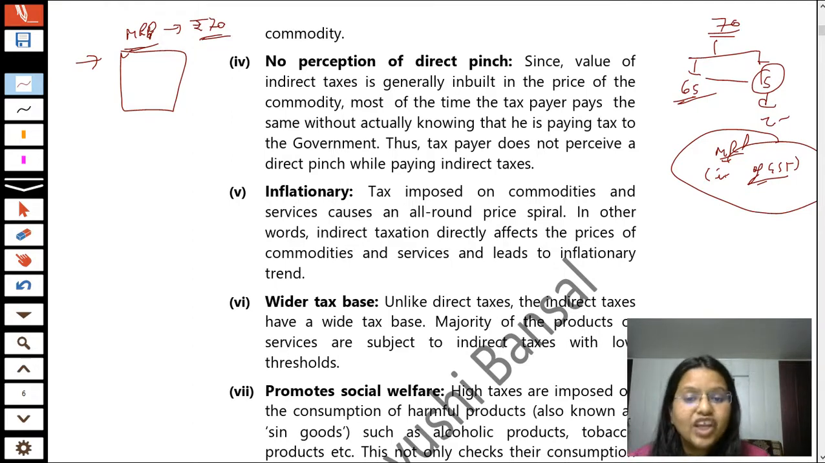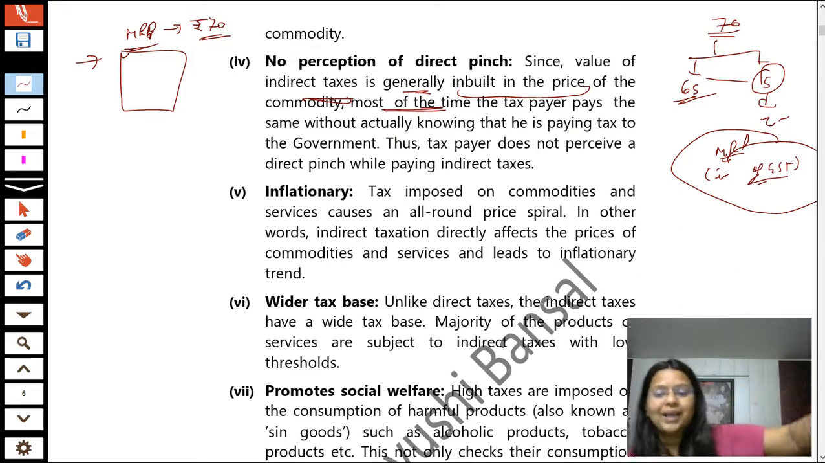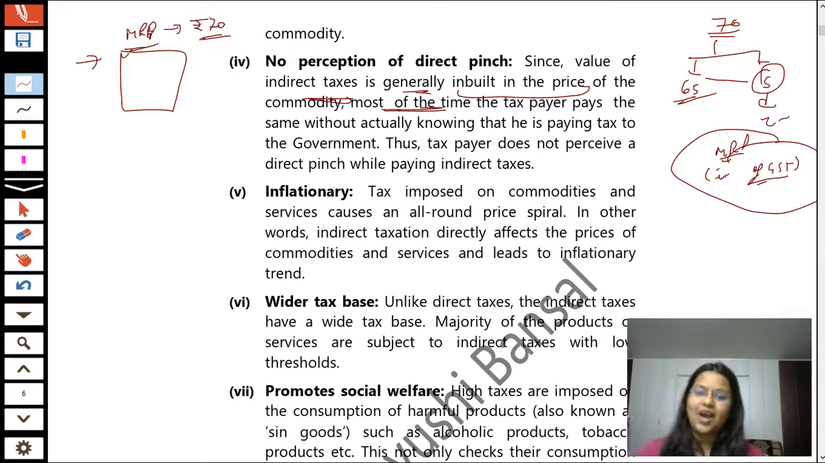Since the value of indirect taxes is generally inbuilt in the price of commodities, most of the time we don't feel that we are actually paying the GST or any kind of tax to the government. So the taxpayer, that is me and you, does not perceive a direct pinch while paying indirect taxes. Now, next time you purchase a Maggie packet, you might think that we are also paying GST. On every product we are paying GST.